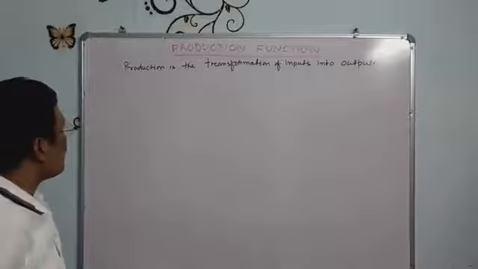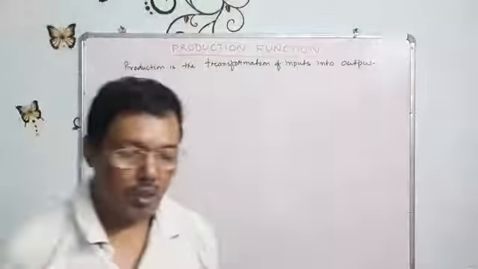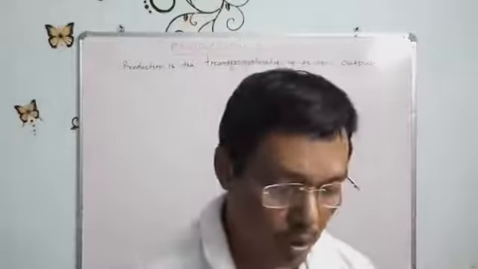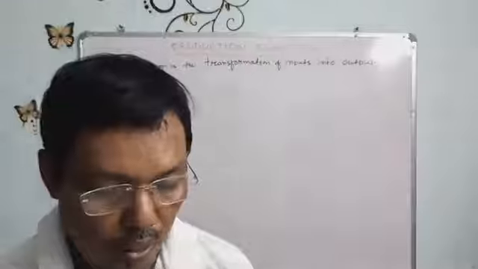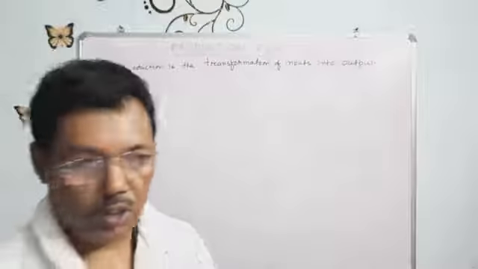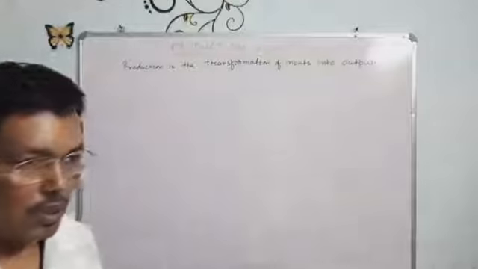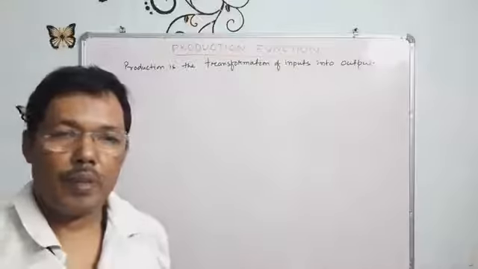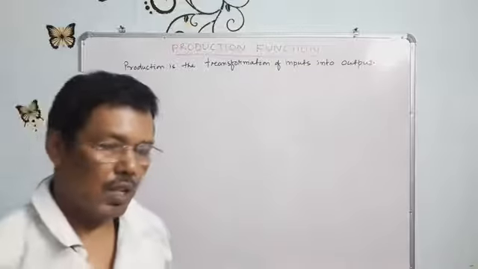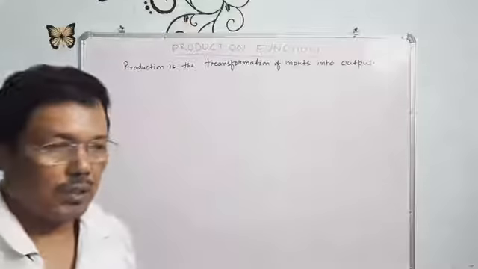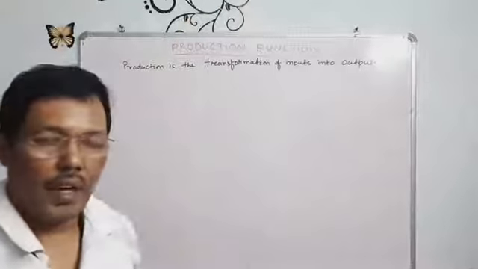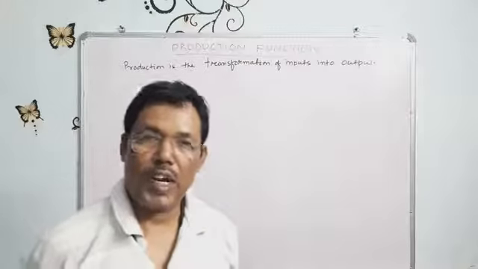How do we do production functions? Before we start the production functions, we should know what is production. We have already known there are 4 factors of production: land, labor, capital, and organization or the entrepreneurs.